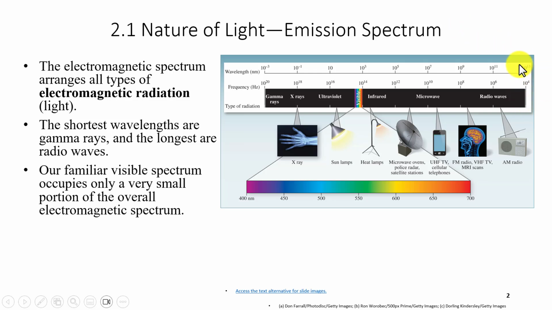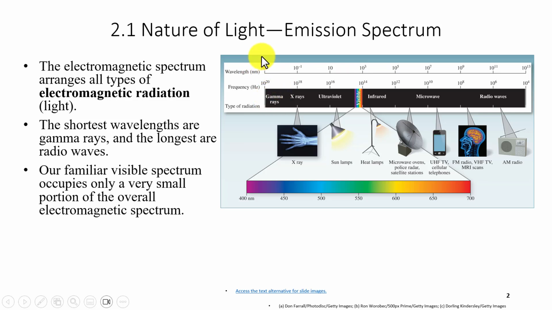On the other end here, we have long wavelengths. You can see the wavelength here for radio waves, for example, it's 10 to the power of 11. The frequency falls as the wavelength increases. The frequency went down to 10 to the power of 6, which means that the energy of radio waves is also low compared to gamma rays.